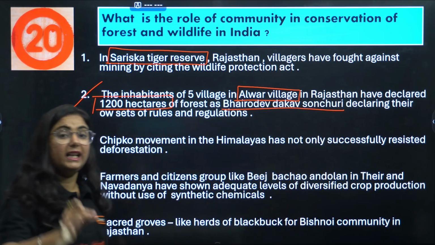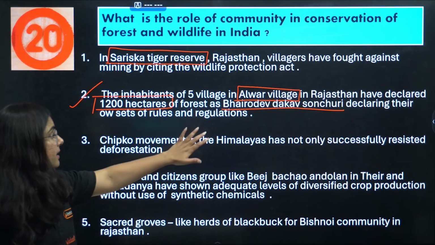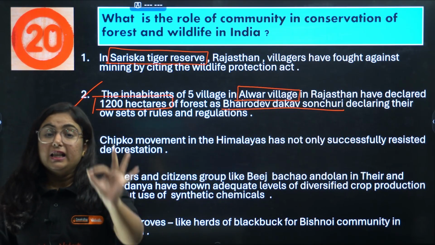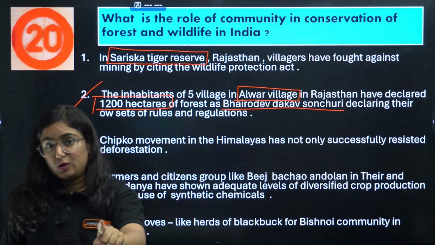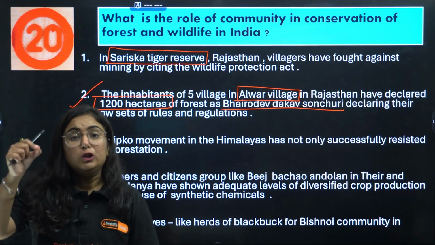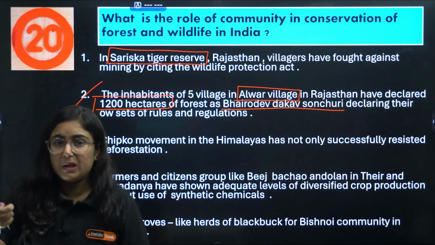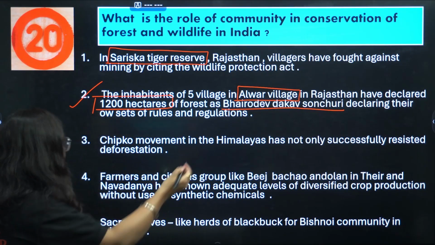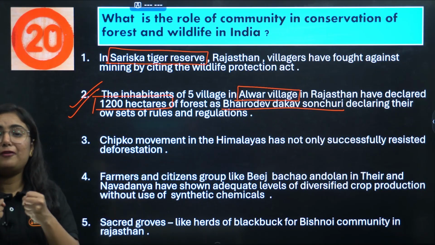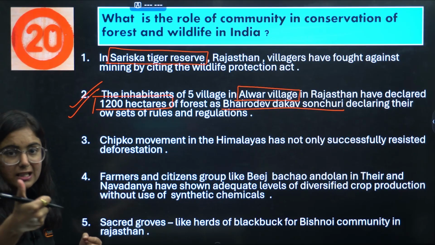So basically they designated that area as a sanctuary, declaring that there will be their own set of rules and regulations to be followed in this area, and they will not accept the interference of any outside authority, either be it the government of India. This is a very good step taken by the community, because the community has a very strong belief in forest conservation. Okay, getting my point?